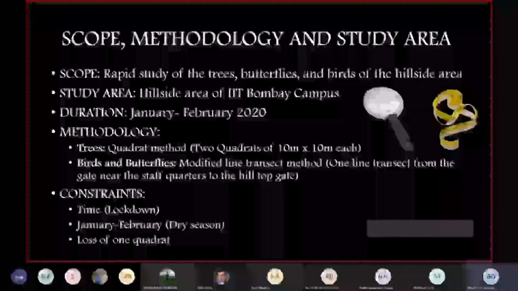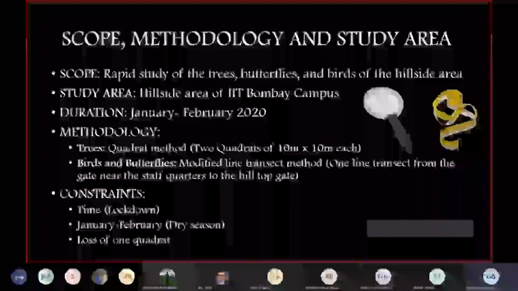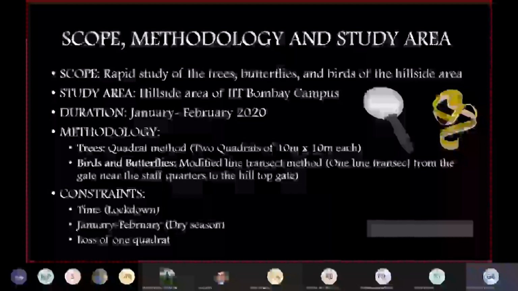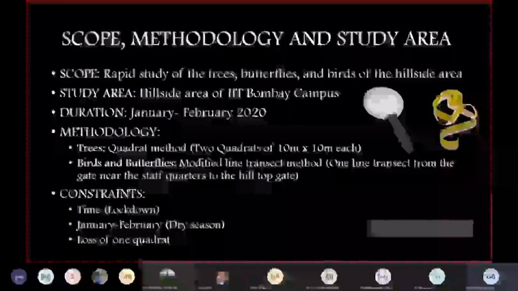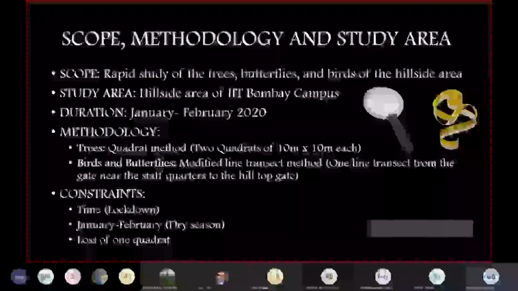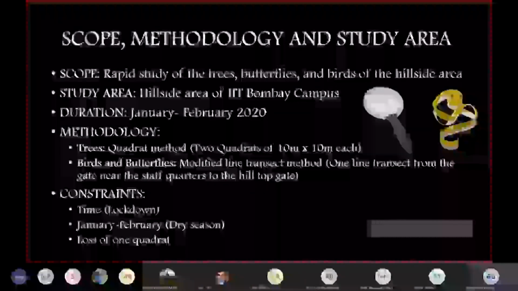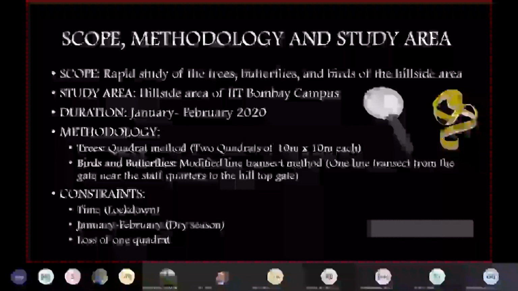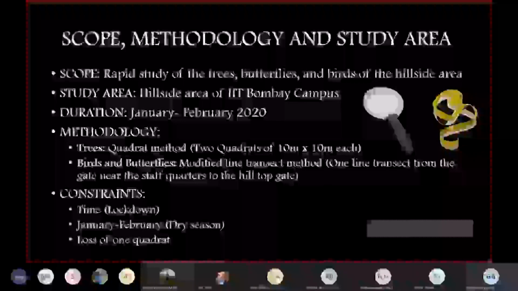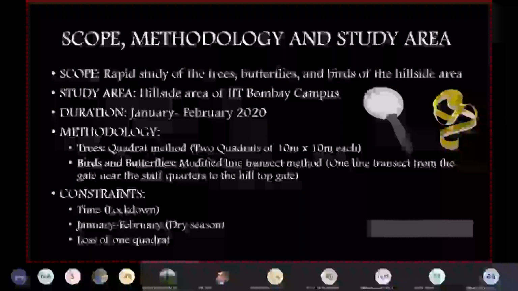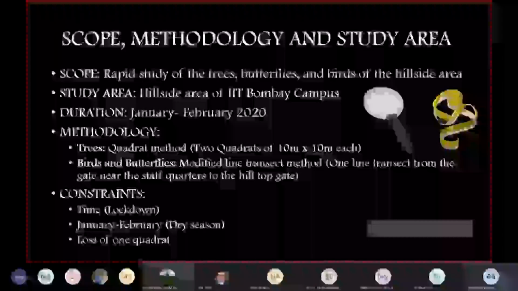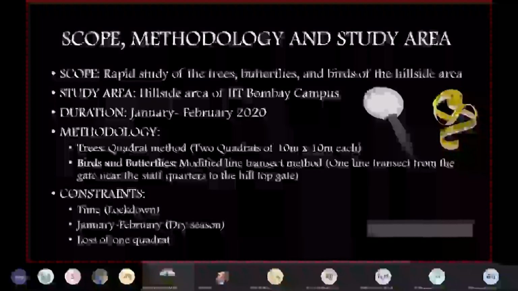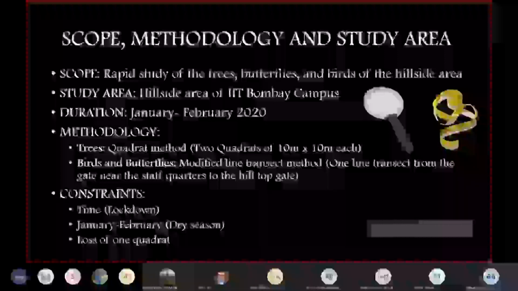But we could not, as a team, like Kaustubh, I and Shreya, go there. That was the major thing. Then, of course, the dry season, where we do not get to know what exactly exists during the wet season, because that is the time when many of the life forms flourish in our part, from amphibians to monsoon flora and insects. They are all mostly seen in monsoon time. But anyway, we could do the three.